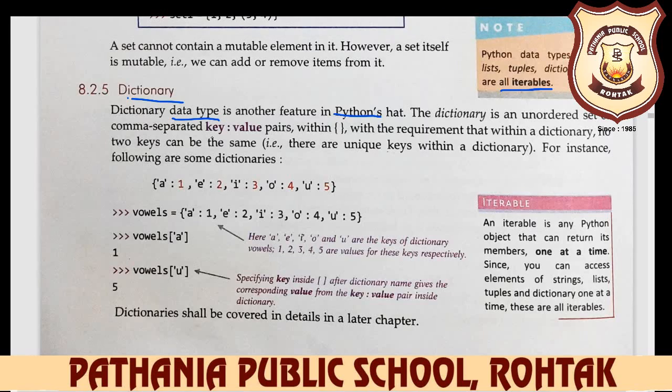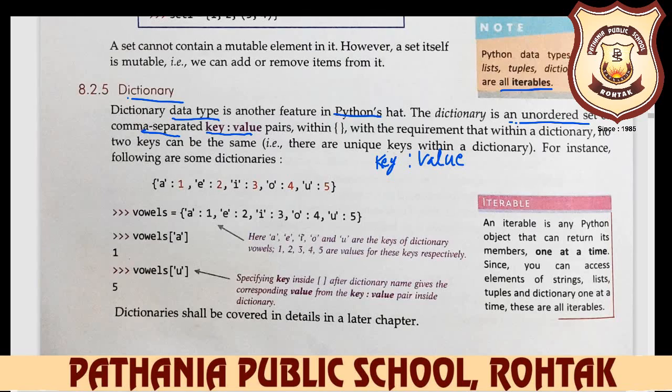The dictionary is an unordered set. Dictionary is not a fixed order. So dictionary is your unordered set of comma separated key value pair within curly braces. So what is important here? Key and value. In dictionary, two important words here: key colon value. And every key is different, not the same, not multiple, not duplicate values here. So key is always a different value. Every key is different.